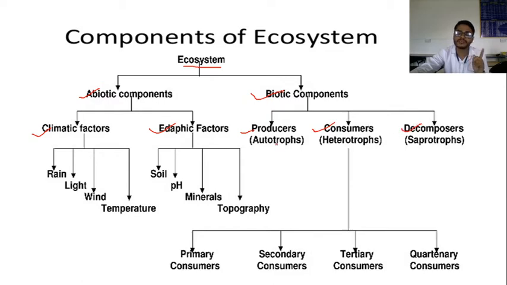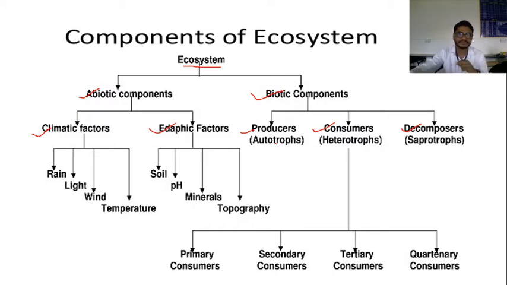Producers are mainly autotrophs. What is meant by autotrophs? Autotrophs are those plants that receive light energy and convert it into chemical energy. That means they make their own food material. Those are called autotrophs. Consumers are the heterotrophs and decomposers are the saprotrophs.